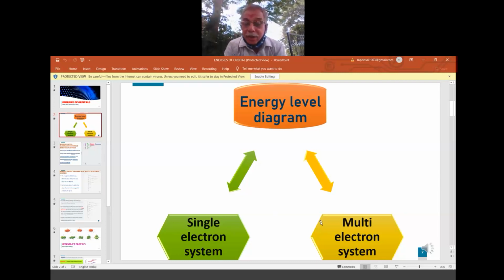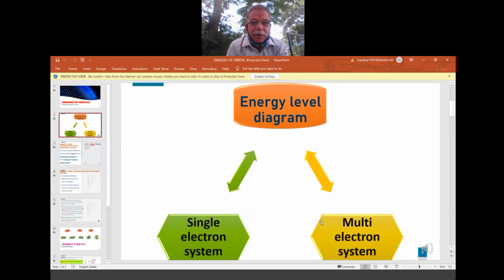So in the multi-electron system, where we have more than one electron, how to draw the energy level diagram or understand the energy system. But one example I will give you for a single electron system: hydrogen, atomic number 1, where we have only one electron.